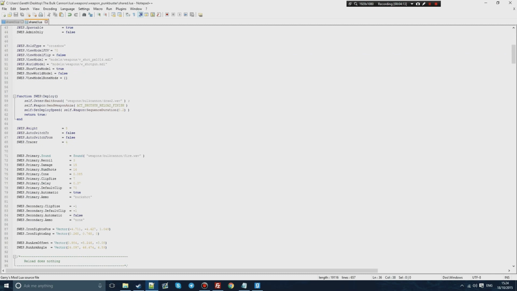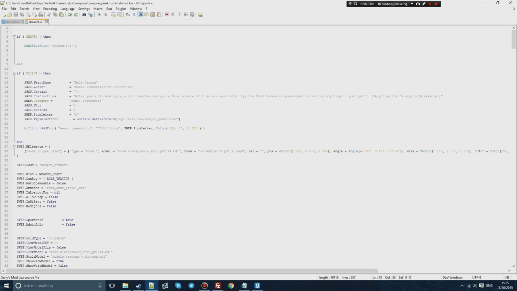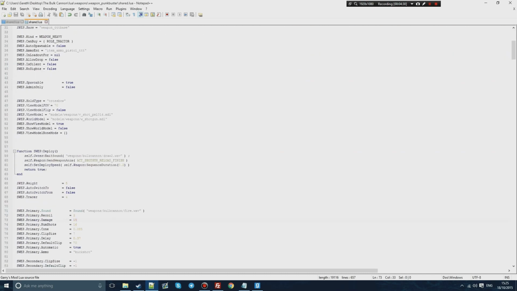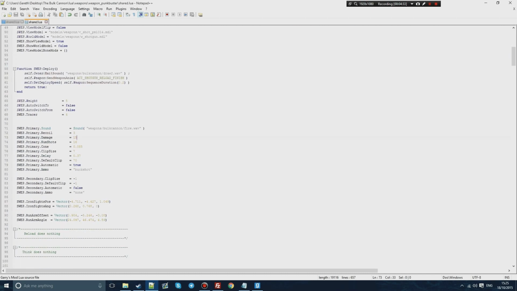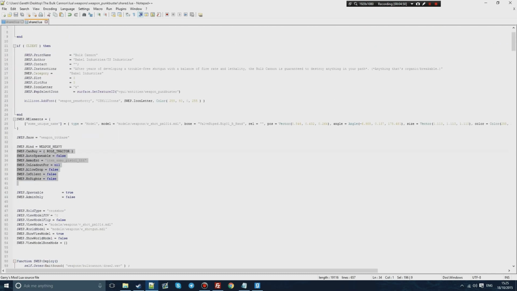This weapon has a lot of damage, and so I can nerf it if I wanted to. I could reduce the damage to 5, but I'm going to keep it at 15 for now. Also, there will be somewhere around here the slot where the gun will go in, so you can change that as well. You have a default clip as well, which I'm going to change to 10 just to make it a bit less OP, because 70 ammo is a little bit OP. So let me change the damage down to 10. Now we've included the SWEP section from the description.